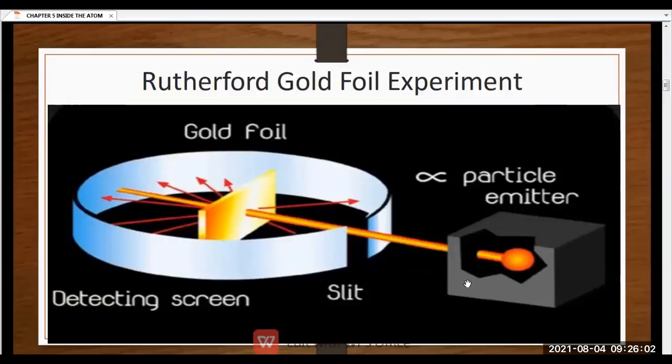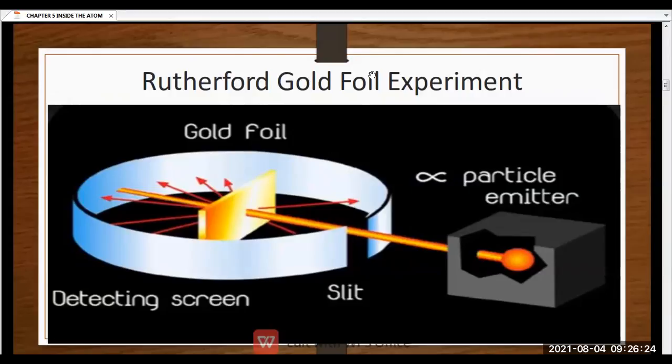अभी इस एक्सपेरिमेंट में क्या होता है, that alpha particles are emitted from the element present in the box and it directly hits the gold foil. तो जो अल्फा पार्टिकल्स है बॉक्स में प्रेजेंट, okay, that are hitting the gold foil. Okay, after hitting the gold foil, there were some observations.